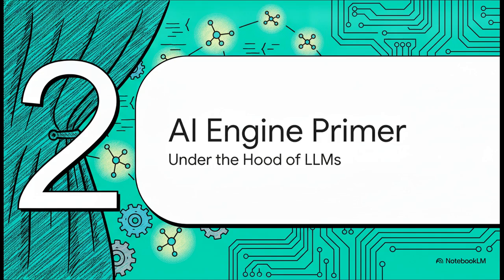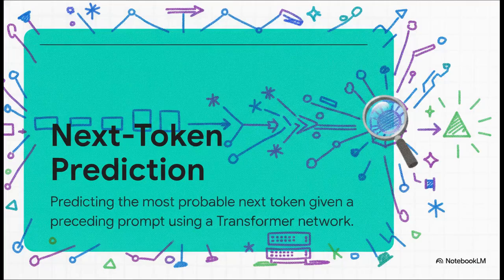Section 2. AI Engine Primer. To really trust vibe coding in a production environment, we've got to understand how this works under the hood, starting with next token prediction. Rather than following strict grammatical or logical rules like traditional programming, LLMs are massive transformer neural networks. They're trained to basically just calculate probability distributions. They read your prompt, look at the vast context, and predict the single most probable next token. It essentially turns code generation into a massive supervised learning problem.